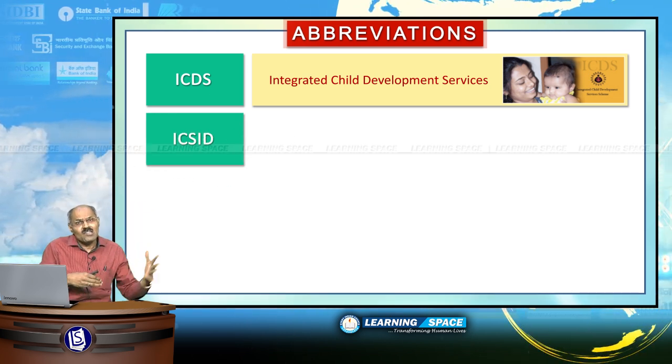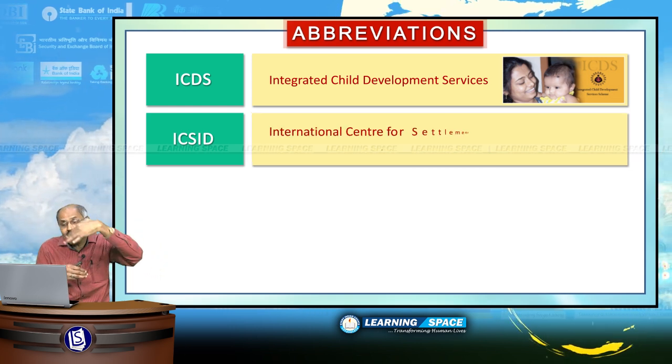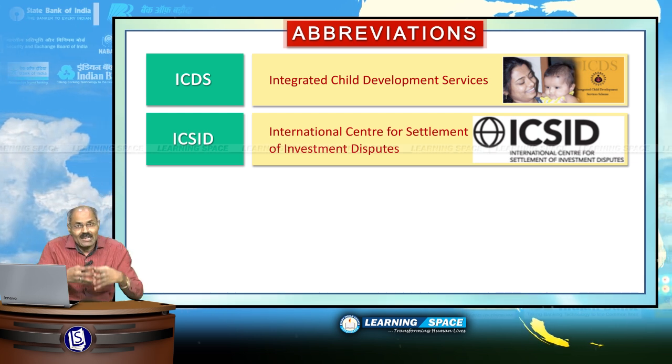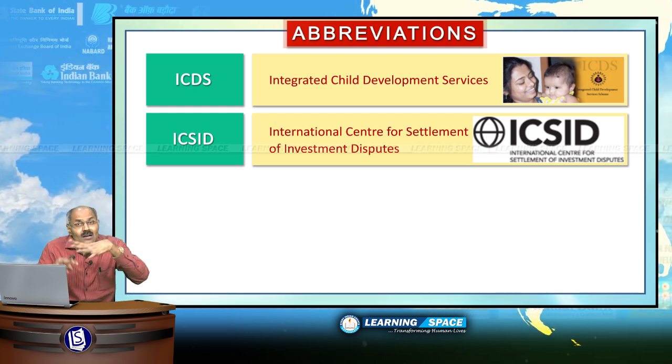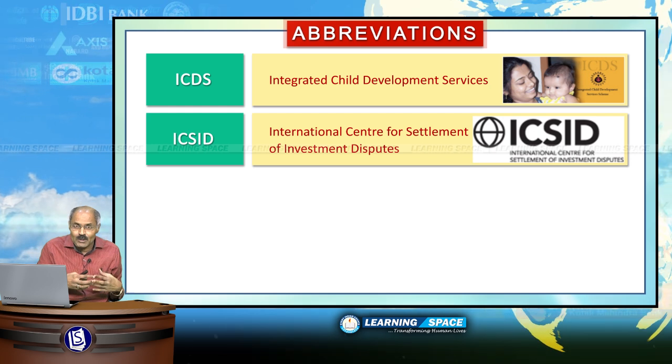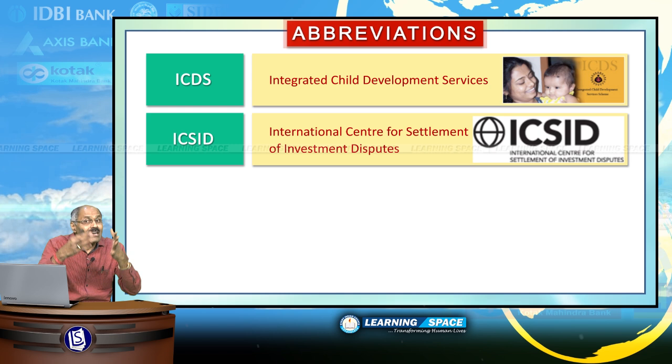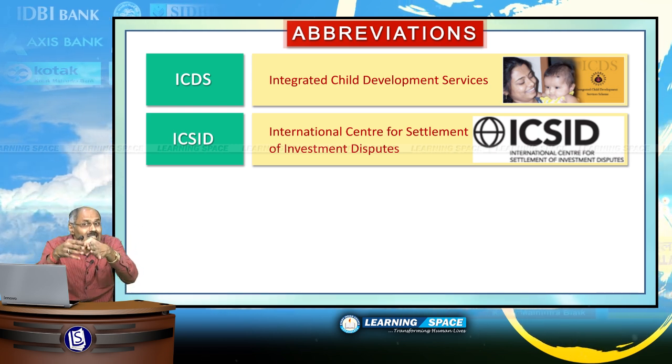ICSID, International Center for Settlement of Investment Disputes. This is an organ of the World Bank Group, primarily to settle investment disputes.